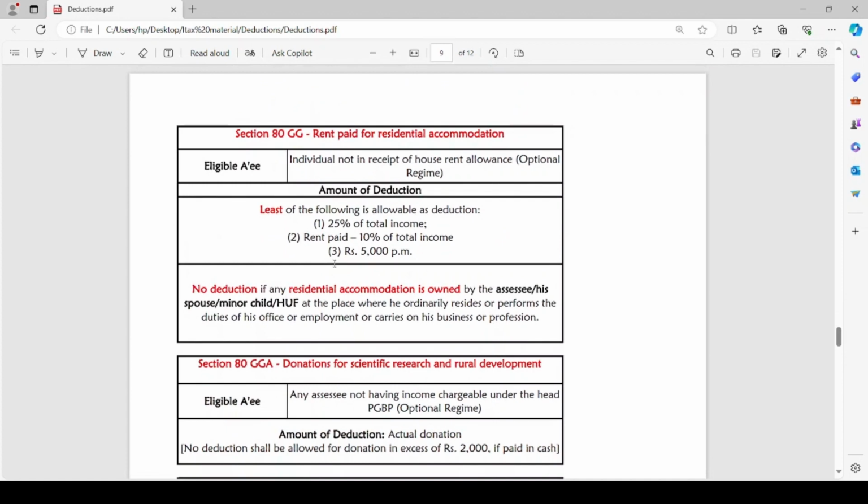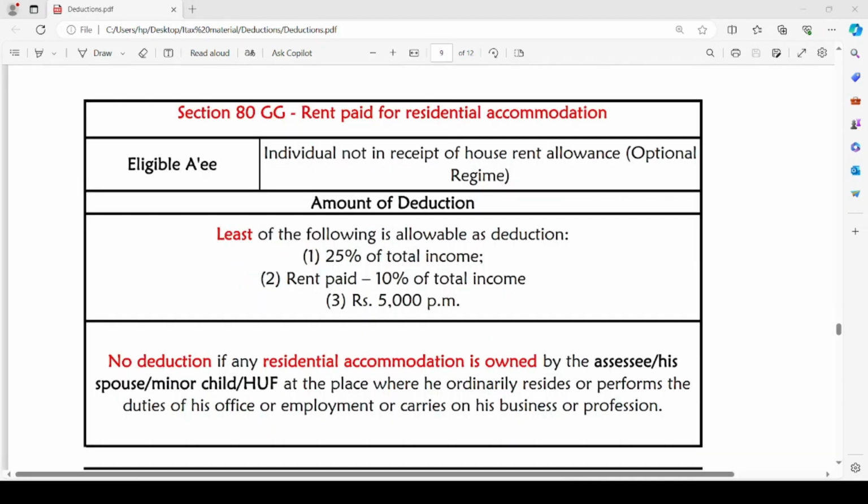Now let us discuss the next section, 80GG. Section 80GG is regarding deduction for rent paid for residential accommodation. The eligible assessee is an individual who is not in receipt of house rent allowance and he is paying tax under optional tax regime.